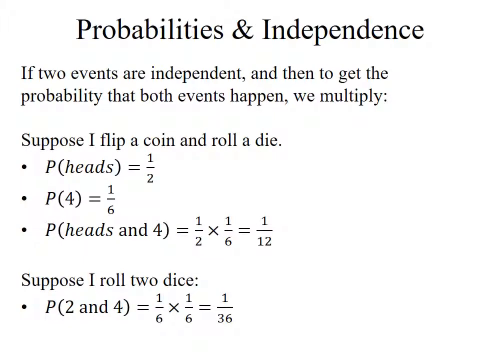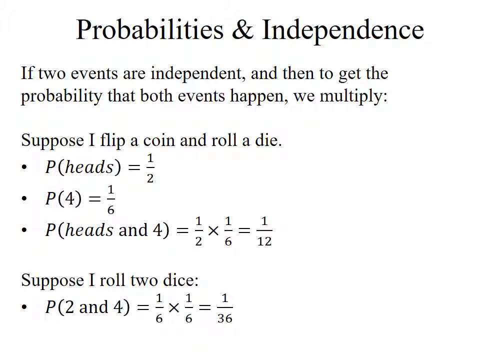So what do we do with probabilities and independent events? This is great. If the events are independent, then calculating the probability is nice and simple. All I have to do is multiply them. So, for instance, I flip a coin and I roll a die. I know the probability of rolling a 4 is 1/6. The probability of flipping heads is 1/2. So the probability that both the coin will be heads and the die will roll a 4 is 1/2 times 1/6, which is 1/12. There's a 1 in 12 chance that both will happen.